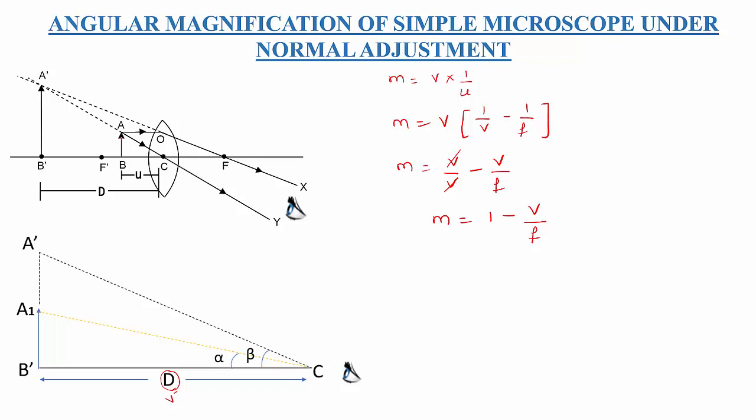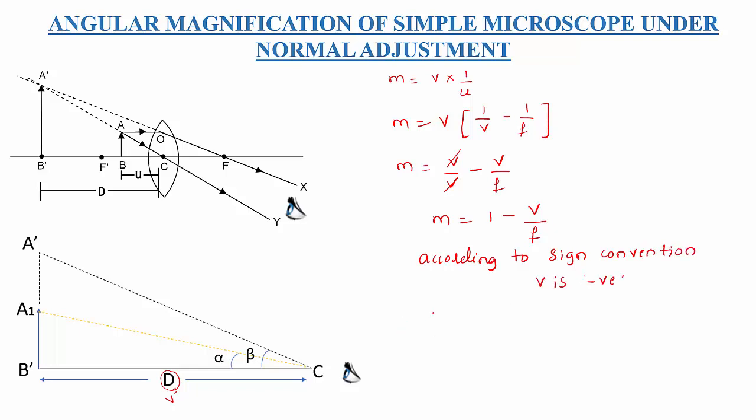Incident rays travel from left to right, but we are measuring the image distance from the optic center to the image, which is exactly opposite. So the image distance is negative. So V is negative.